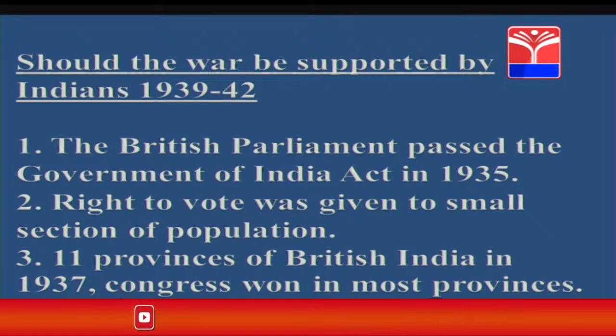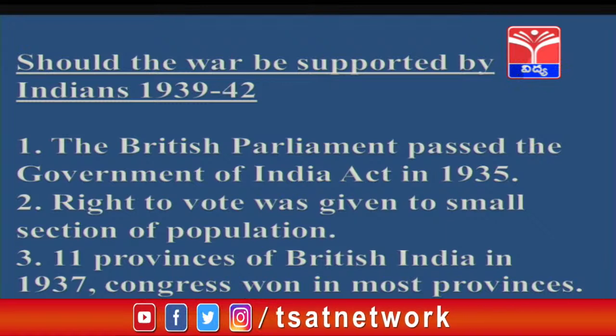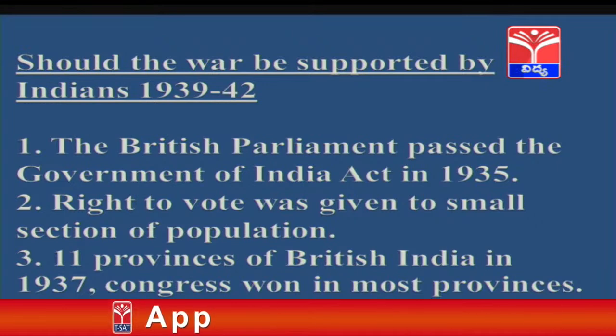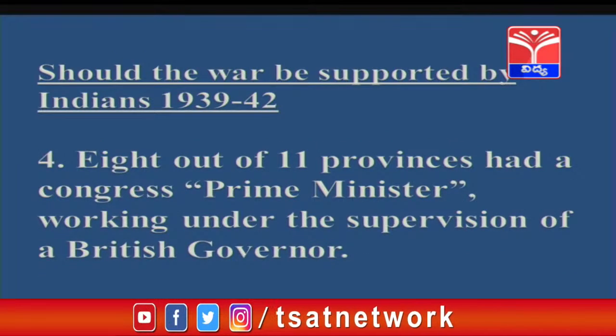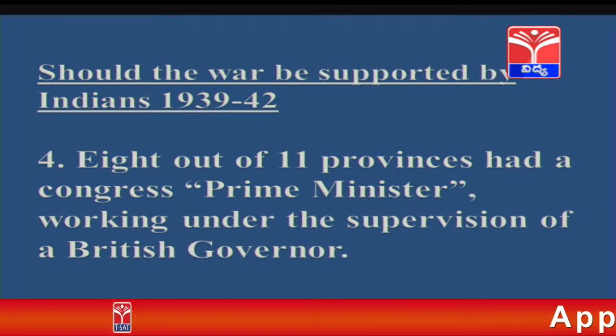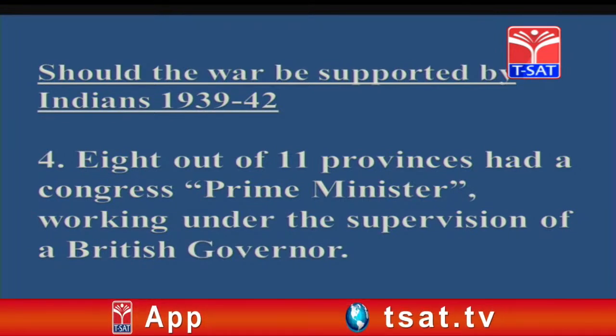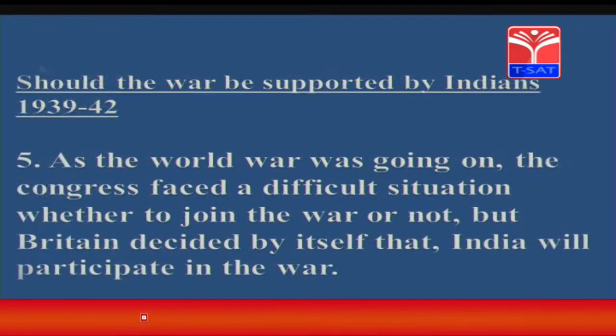The British Parliament passed the Government of India Act in 1935, and the right to vote was given to a small section of the population. 11 provinces, what we say states now, those days they were called provinces of British India. In 1937, Congress won in most provinces. 8 out of 11 provinces had a Congress Prime Minister. Prime Minister means it is like a chief minister nowadays, working under the supervision of the British governor.